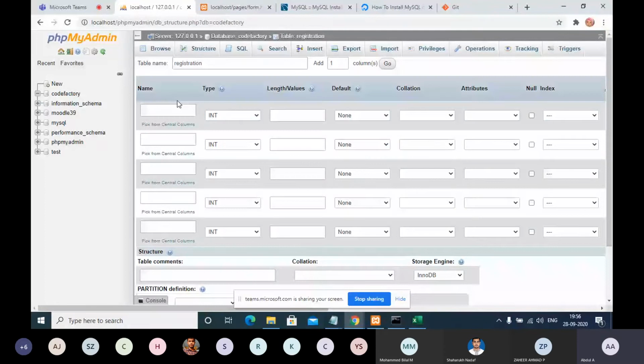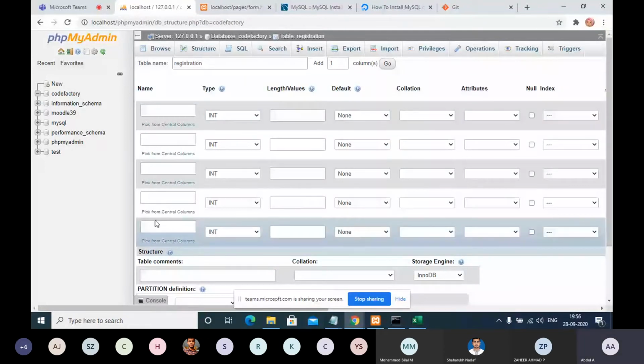All these boxes are columns: column A, B, C, D, E. You can create n number of columns with the correct data type, which is very important.